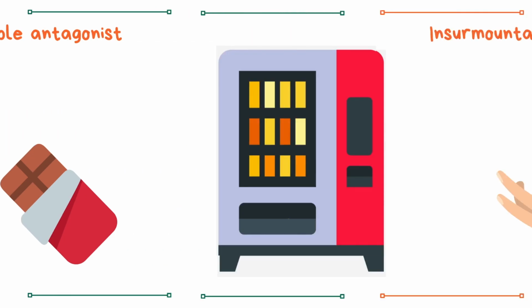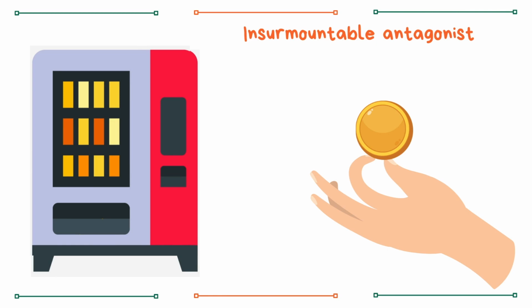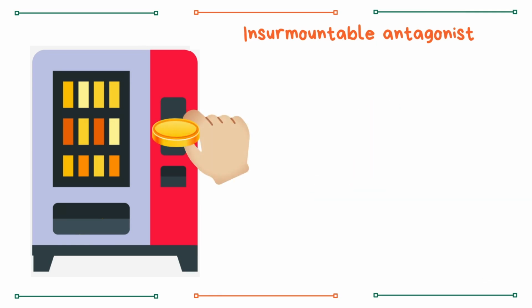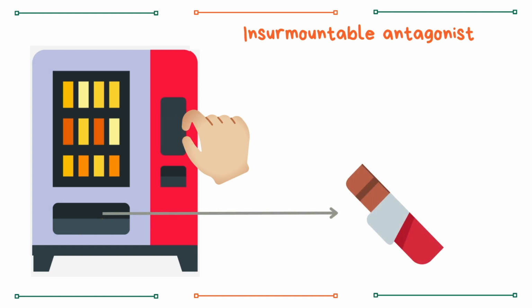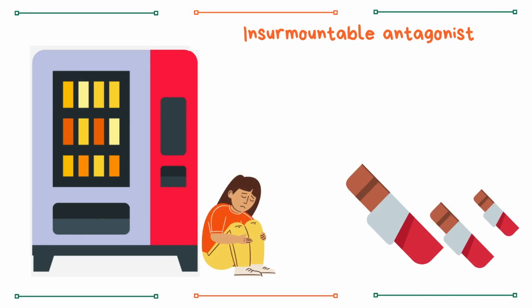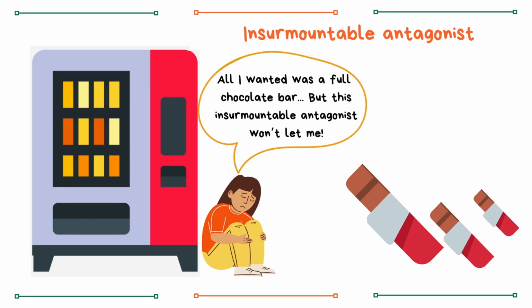When we look at an insurmountable antagonist, the vending machine is back to normal with 1 slot for coins. You want to buy another chocolate bar, and when you put the coin in, the machine gives you 1. However, this chocolate bar is only half. No matter how many coins you put in, you will never get a full chocolate bar from this machine. This is caused by an insurmountable antagonist being present in the machine. Because of this, the machine is incapable of delivering full chocolate bars no matter what, and thus the effect has been decreased without affecting the dosage, or in this case, the coins.